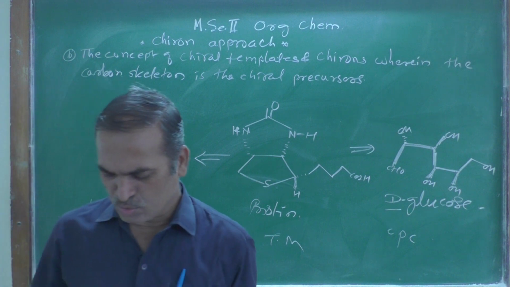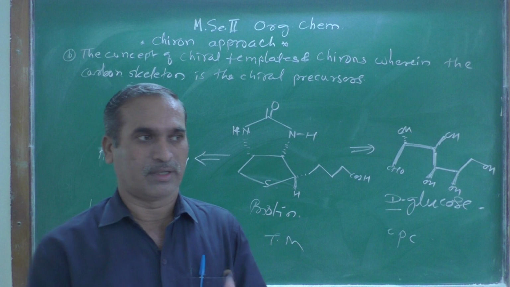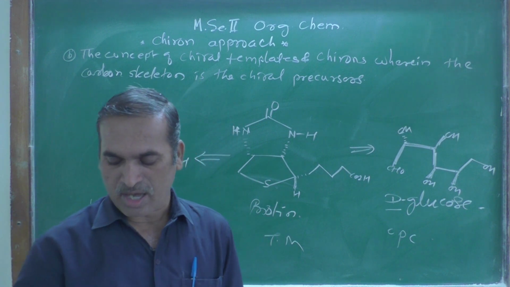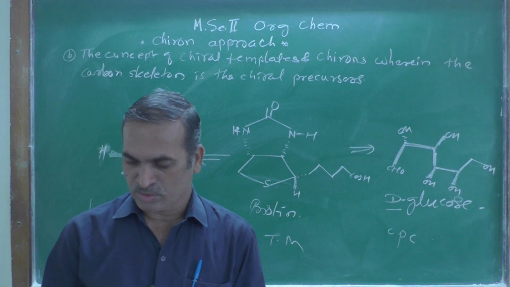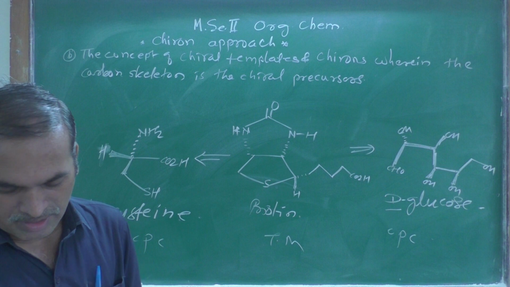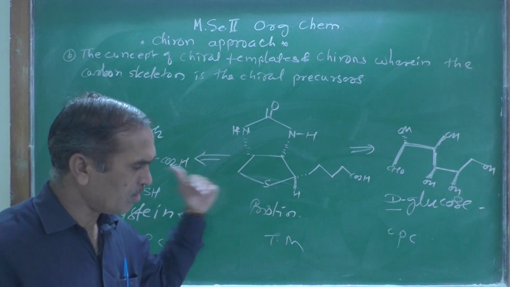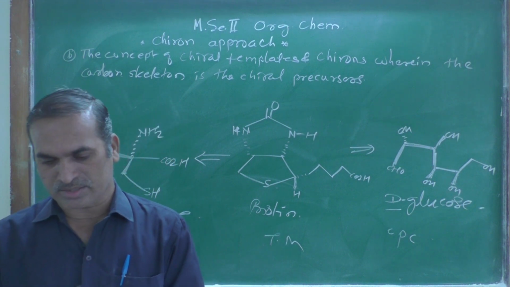Now these give access to natural products from amino acids, hydroxy acids, and carbohydrates. These are the things we have seen here. So in this way, we have seen some of the precursors used in these cases.